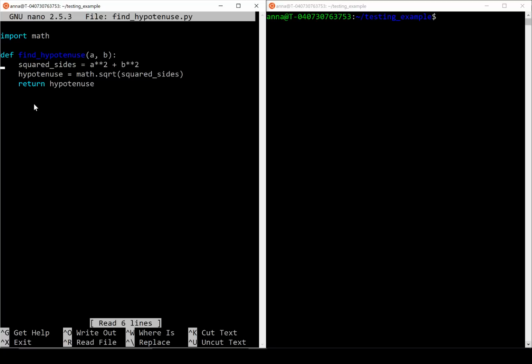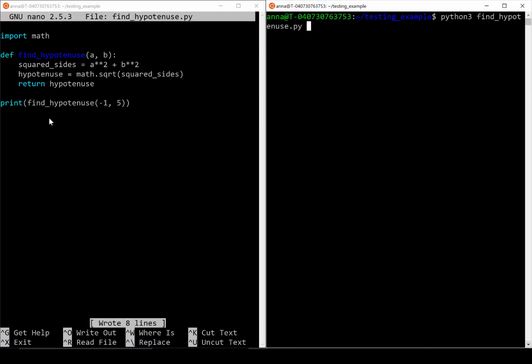Now let's take a look at how we can raise our own exceptions and define our own custom exceptions. This is a find hypotenuse function that we saw in a previous video. It's a function that takes in the length of two sides of a triangle and returns the length of the hypotenuse. As you can see at the bottom, I'm trying to call find hypotenuse with a negative number. Obviously you can't have a negative side to a triangle, so this behavior shouldn't be allowed. However, if I run the code, as you can see, it's ignored the fact that it's negative and tried to compute the hypotenuse anyway. This is a perfect example of a case where you might want to use an exception.